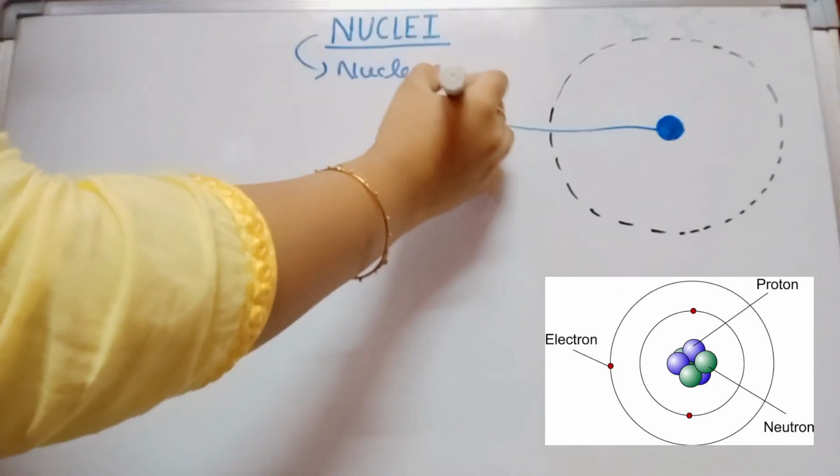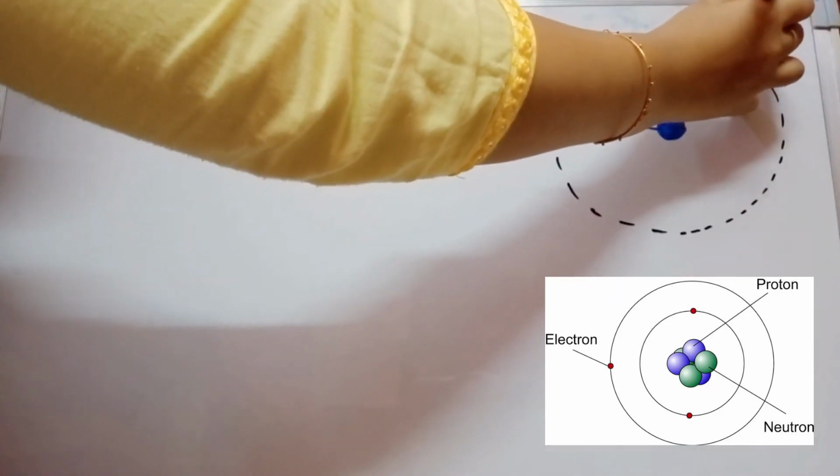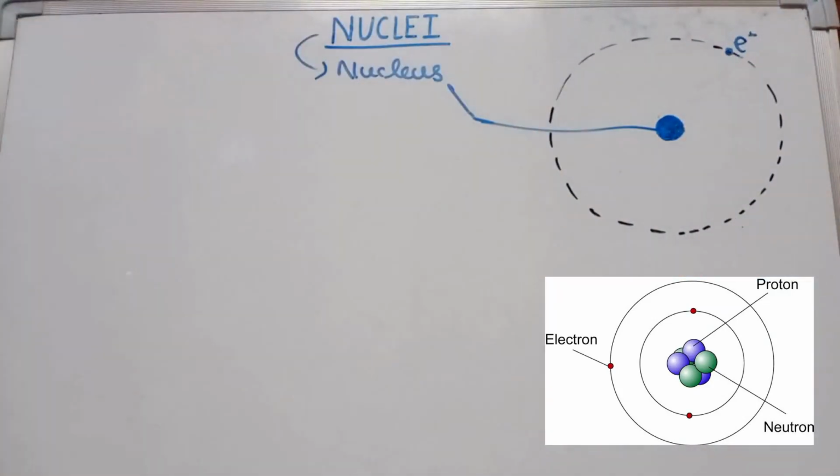The central core is called the nucleus, and electrons revolve around the nucleus in a particular orbit, which we discussed in Bohr's atomic model.